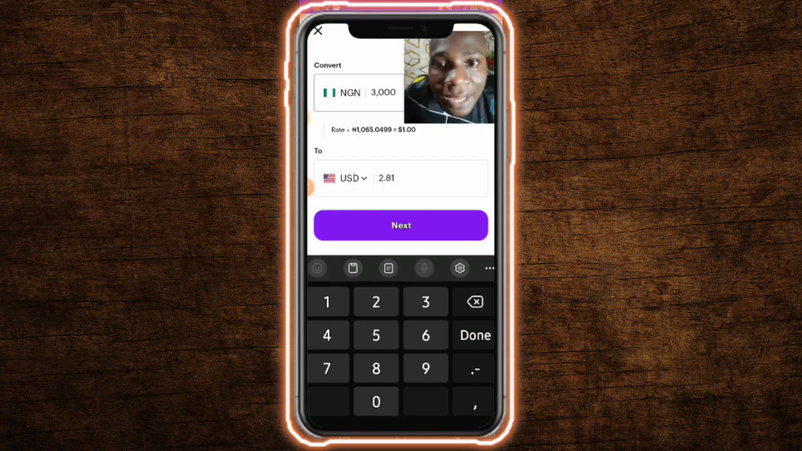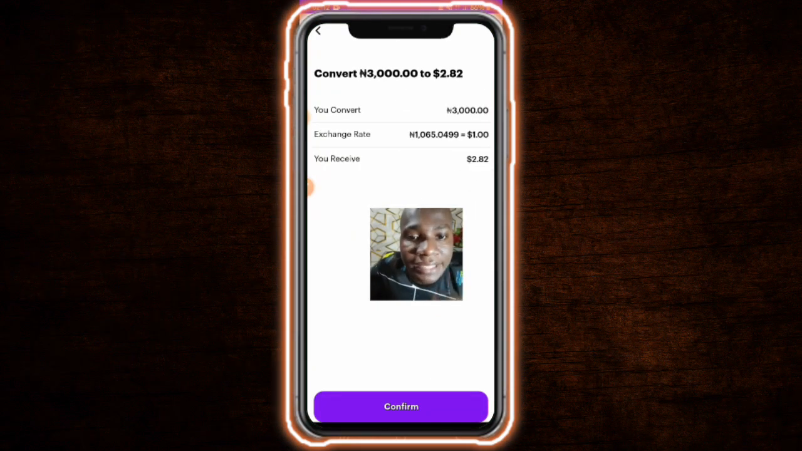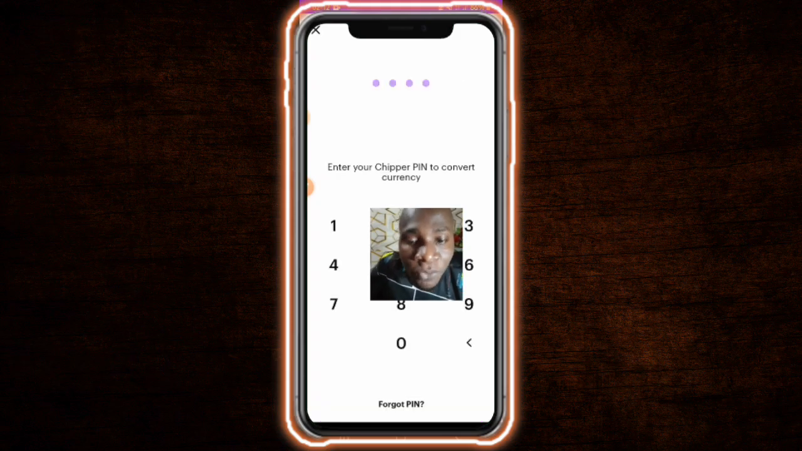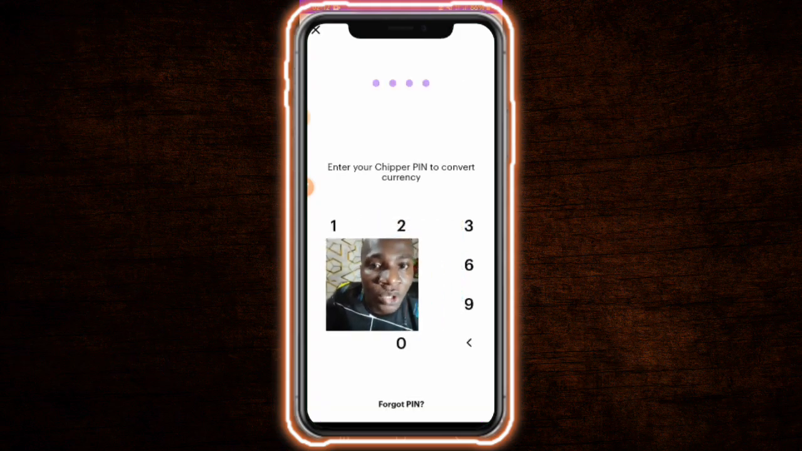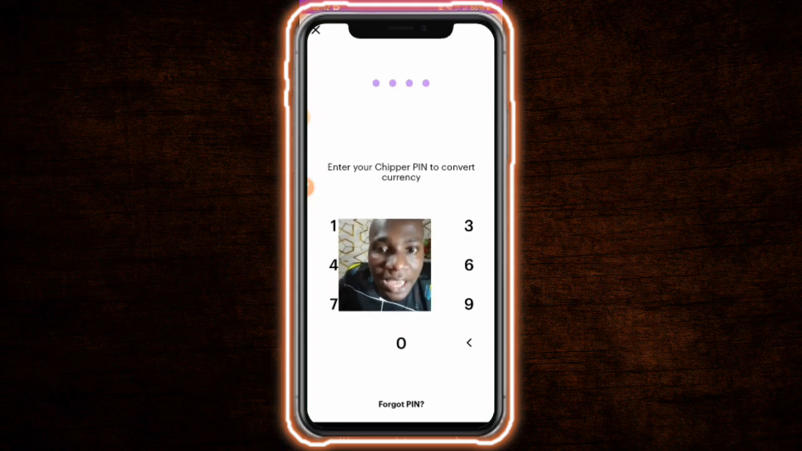It's $2.81. Now, one thing about this app is that they convert their dollar based on the black market rate, not the normal bank rate, guys. That is the only disadvantage that this particular platform has. All their dollar, they convert it with the black market rate. So I just need to click on confirm. Right now, I'll be the one losing money if I continue to make this transaction. I'll be losing a lot of money, because if I convert this naira to dollar and I try to convert the dollar back to naira, I'll be losing a lot of money, guys.